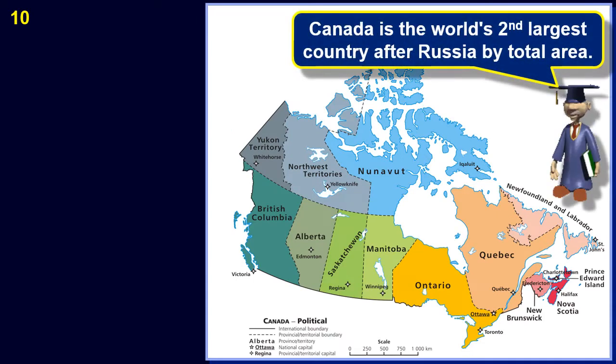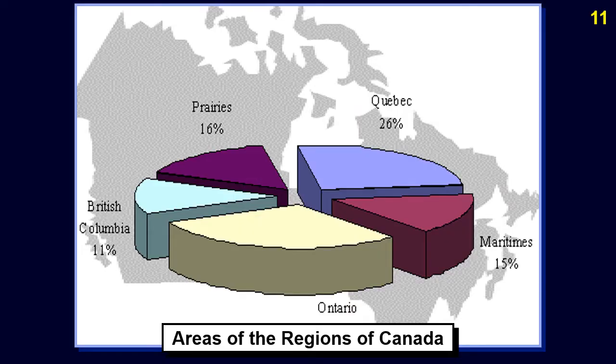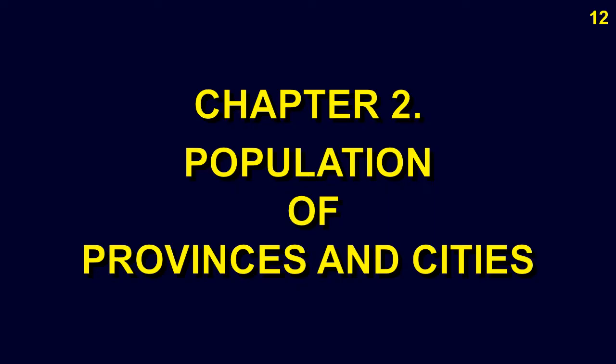Canada is the second largest country in the world after Russia by total area and shares the world's longest common border with the United States to the south and northwest. Areas of the regions of Canada. Quebec is the second largest province in area after Ontario.